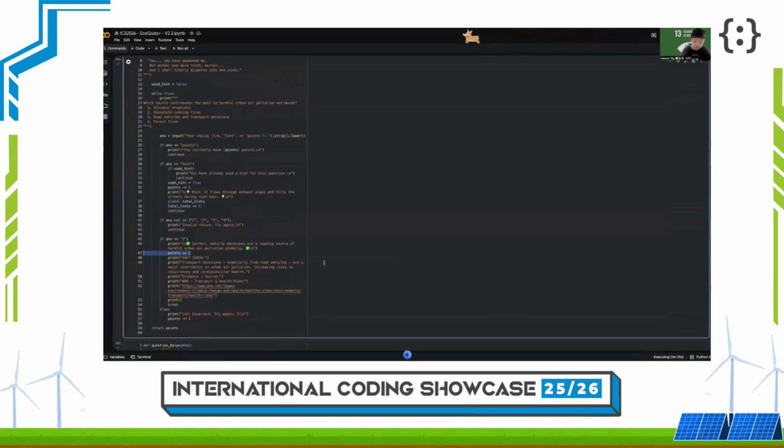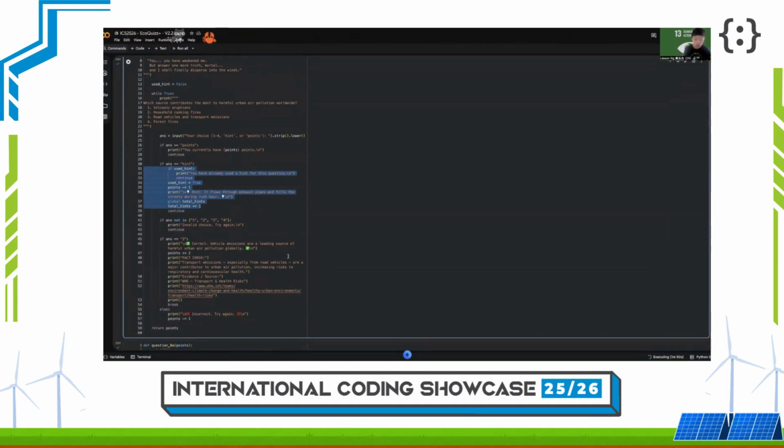The game also includes a hint system. Players can type hint to receive help at the cost of points, and a global variable tracks total hints used across the entire game. This is the total hints variable, and this is it added.